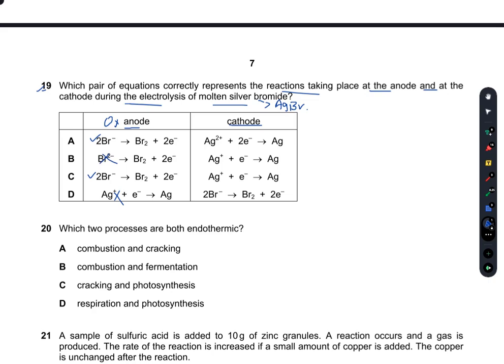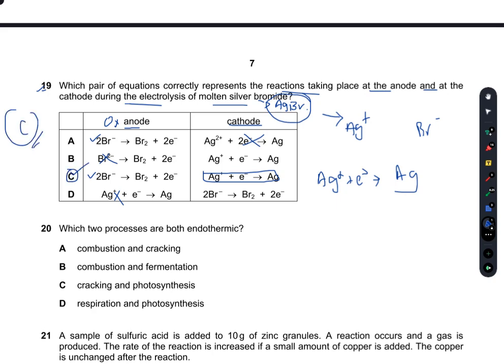Whereas at cathode, Ag²⁺ plus 2 electrons is Ag, no, because AgBr has Ag⁺ and Br⁻. So Ag⁺ will only take one electron to form Ag, so that is C. So C would be the best choice. C is the right answer.